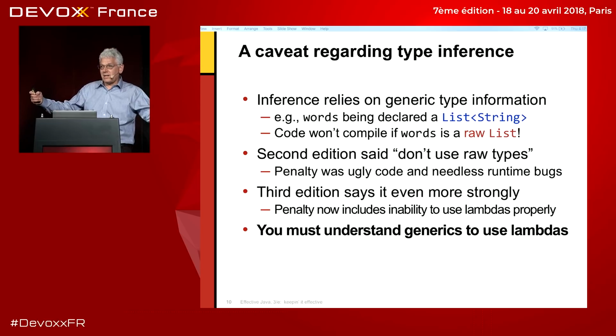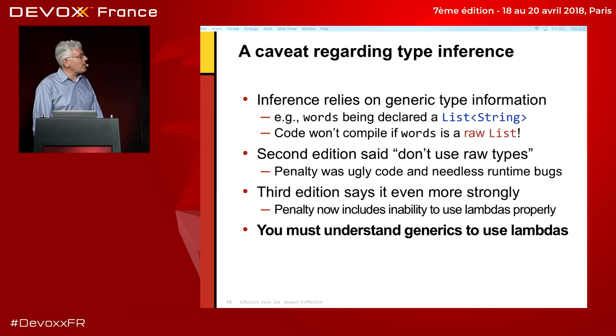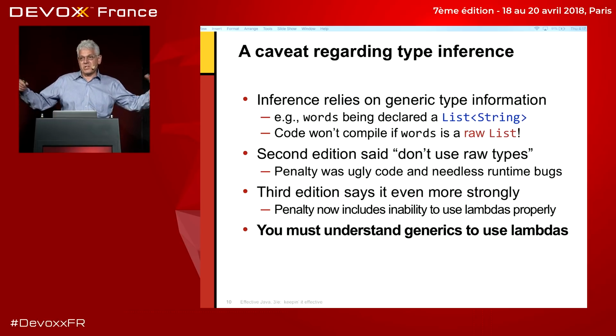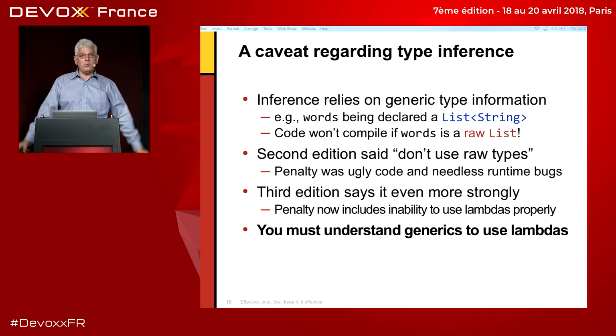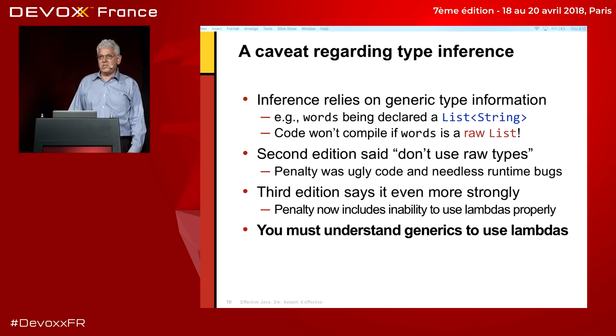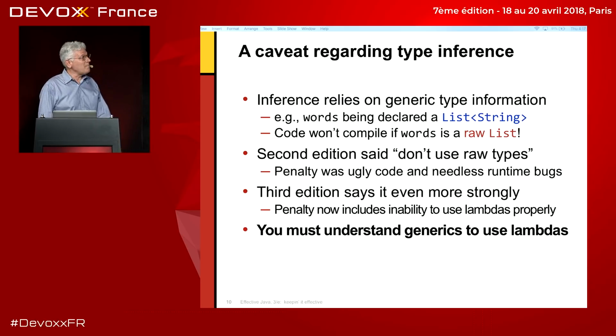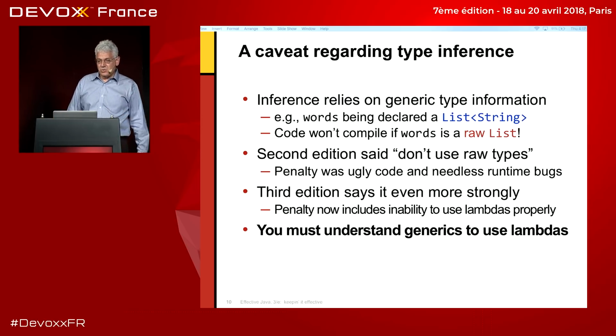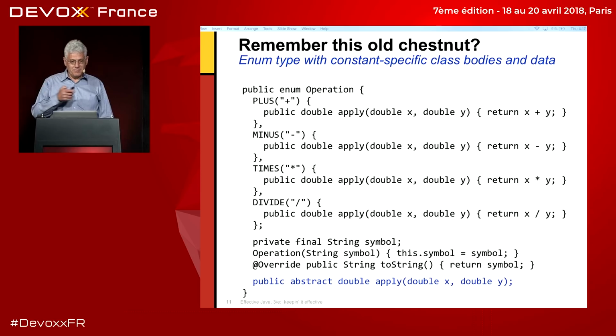These bugs could have been caught at compile time, but if you don't specify the type information, the compiler can't catch them. That advice has been made much stronger in the third edition because the penalty now includes that you just can't use lambdas if you don't specify the generic type information. So it's really mandatory to use generics now. You can't use lambdas if you don't use generics.